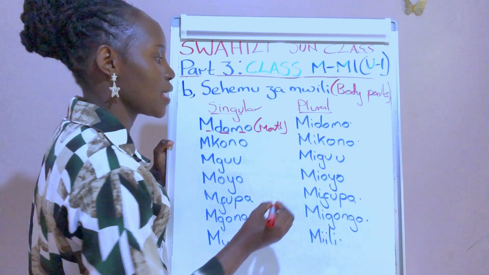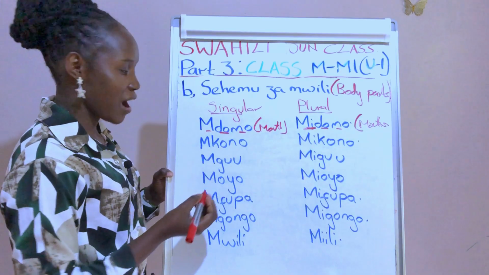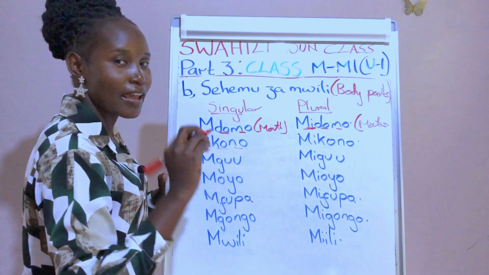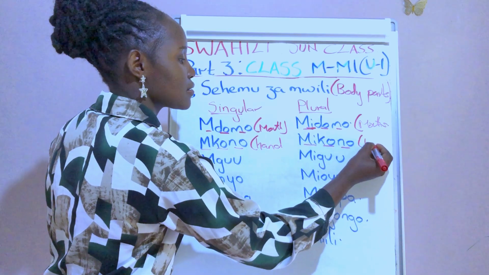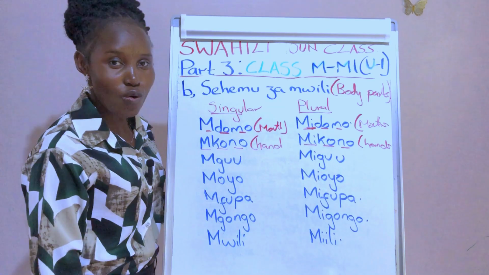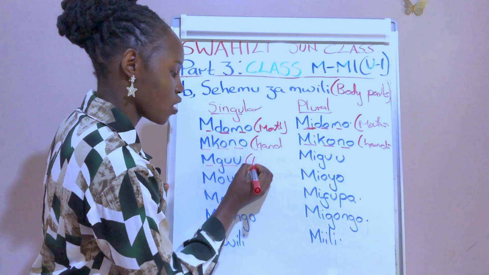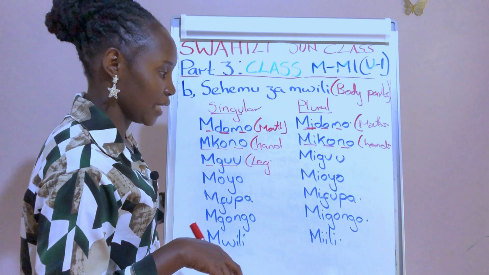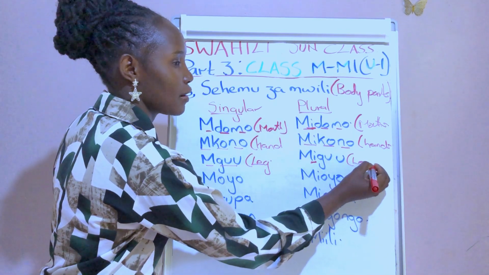And then in plural we say midomo, midomo, mouths. Next we have mkono. This is a hand. In plural we say mikono for hands. Then we have mguu. You can't see my leg. Mguu for leg. And in plural we say, pardon me, miguu, miguu for legs.